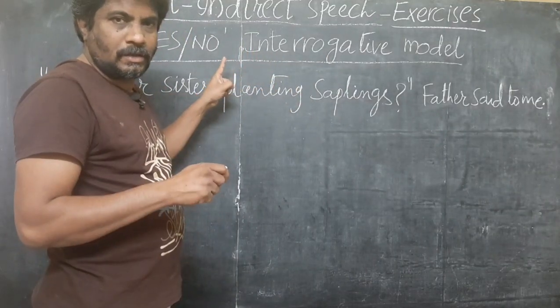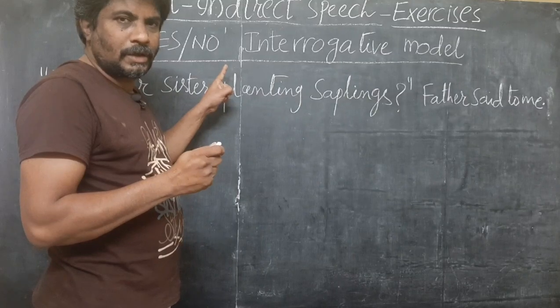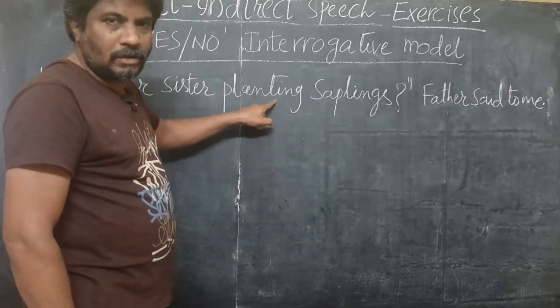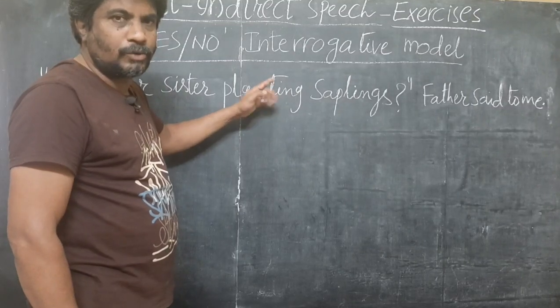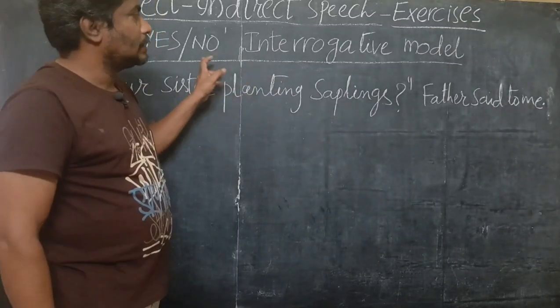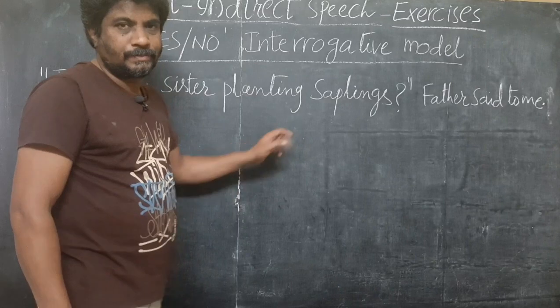The other day, in the previous video, I explained how to transform an assertive sentence into indirect speech. Now, we are going to discuss how to transform an interrogative sentence into indirect speech.